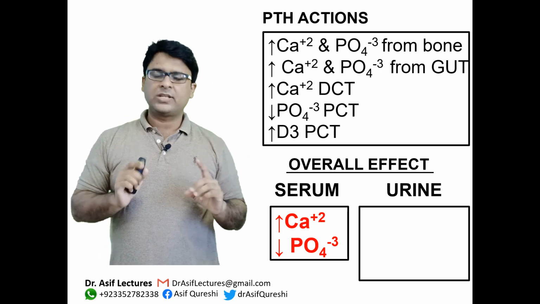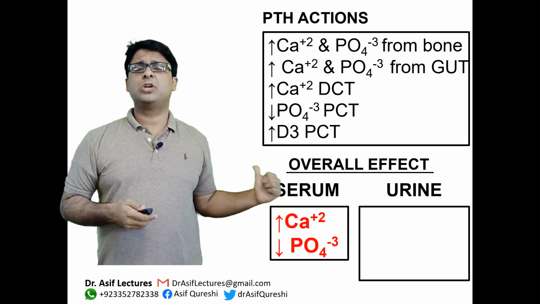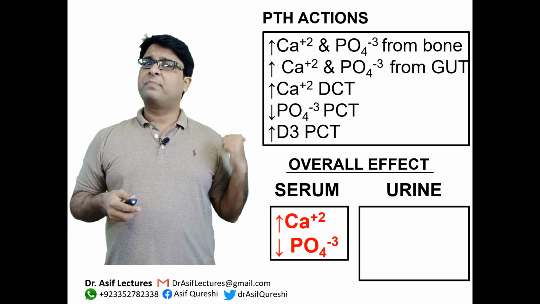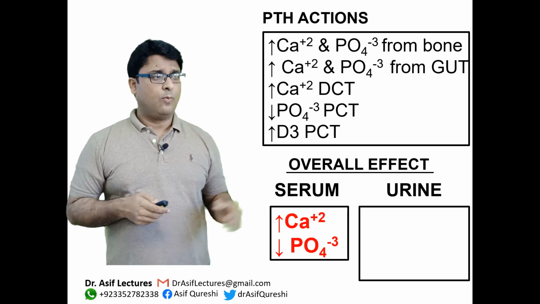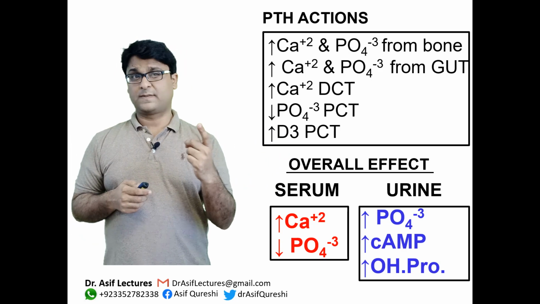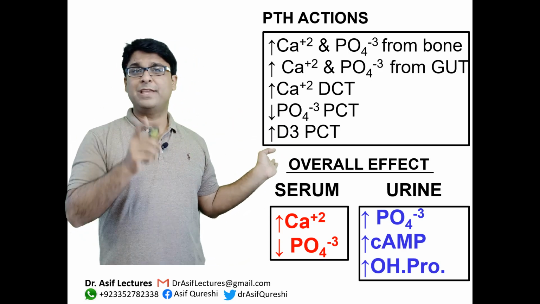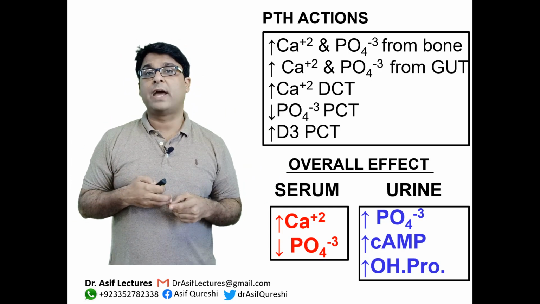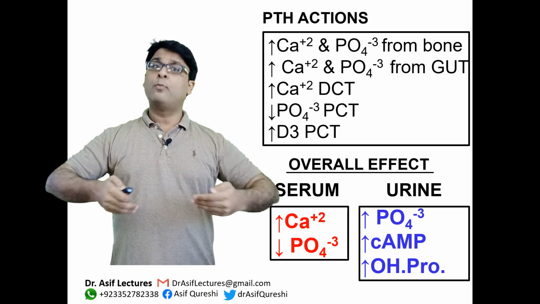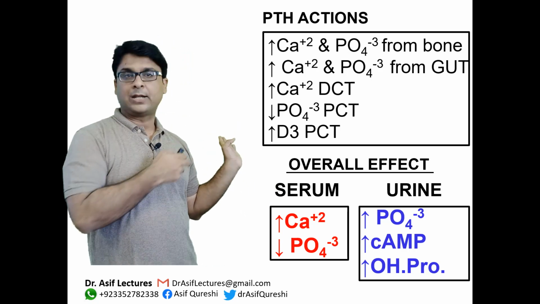So the overall action, you must remember what is the action of PTH. After all this discussion, that's the take-home message. Action of PTH: blood chemistry, increased calcium, decreased phosphate. What happens in the urine? Increased phosphate going out in the urine. Increased cyclic AMP, you know why? Because cyclic AMP is the second messenger system used by the parathyroid hormone. So more and more parathyroid action, more and more cyclic AMP production, okay? And that goes in the urine.